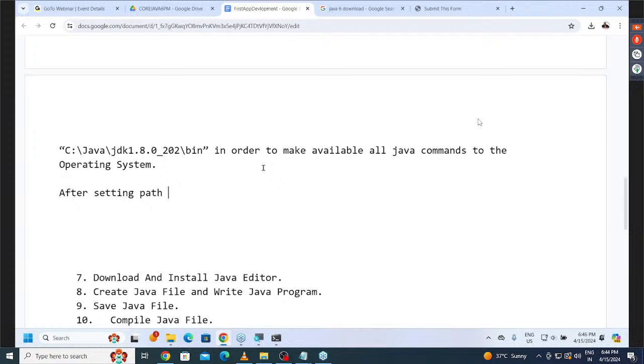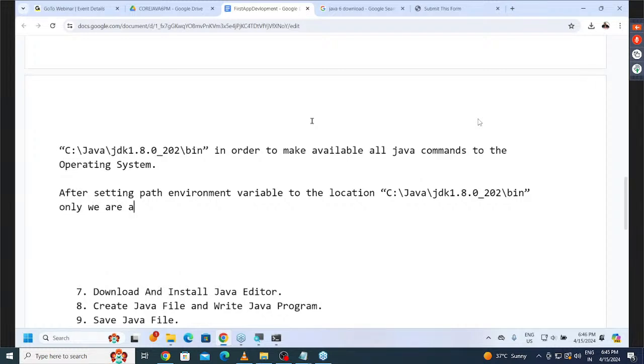After setting the path environment variable to the location C:/Java/JDK 1.8.0_202/bin, only then are we able to use all Java commands in the command prompt.